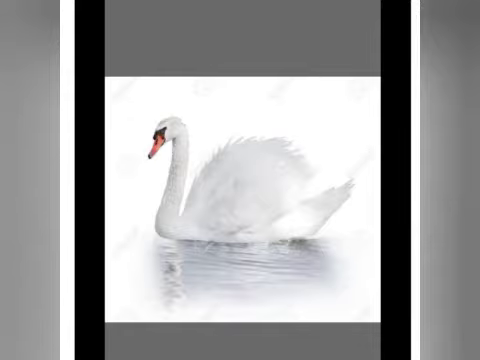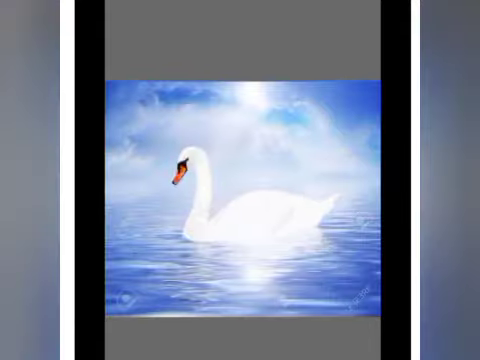Okay, so what is white? A swan is white. The color of the swan is white. So the swan is sailing in the light. Already we have learned 4 colors. What are the colors we learned in the first para? Pink, red, blue and white.